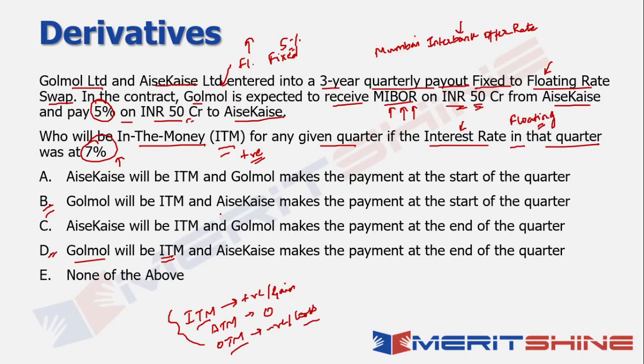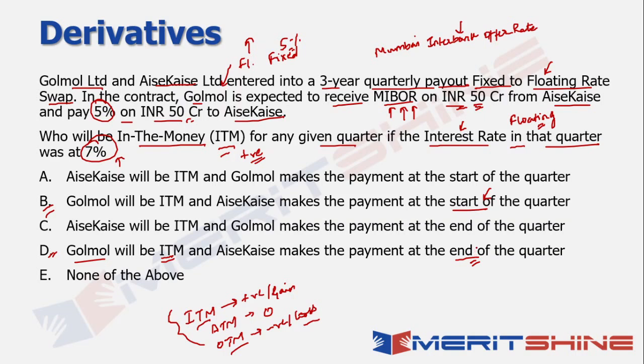The next question being asked is, who makes the payment at the start of the quarter and at the end of the quarter. Now what's the problem in this scenario? When I talk about the start of the quarter, I'm not really aware of what the possible fluctuations in the interest rate throughout the quarter could be. So how can I make a payment at the beginning of the quarter? The payment obviously has to be made at the end of that quarter, when I have data which tells me what the indicative floating rate was throughout that quarter. That's the context, and that's why your payment will happen at the end of the quarter.